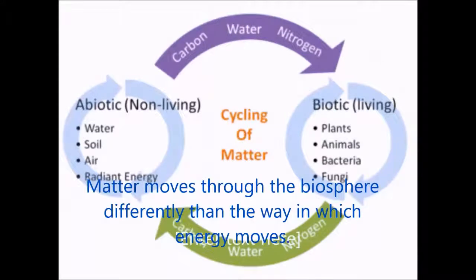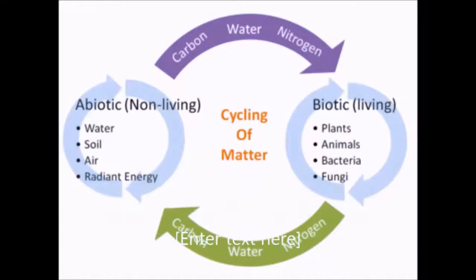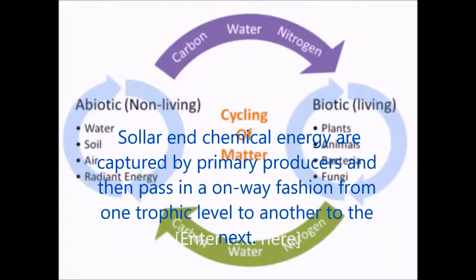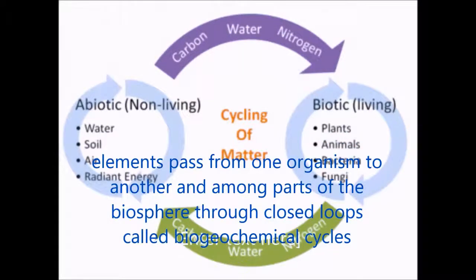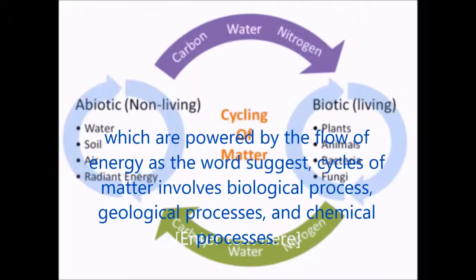Cycles of matter. Matter moves through the biosphere differently than the way in which energy moves. Solar and chemical energy are captured by primary producers and then pass in one-way fashion from one trophic level to the next. Elements pass from one organism to another and among parts of the biosphere through closed loops called biogeochemical cycles, which are powered by the flow of energy.